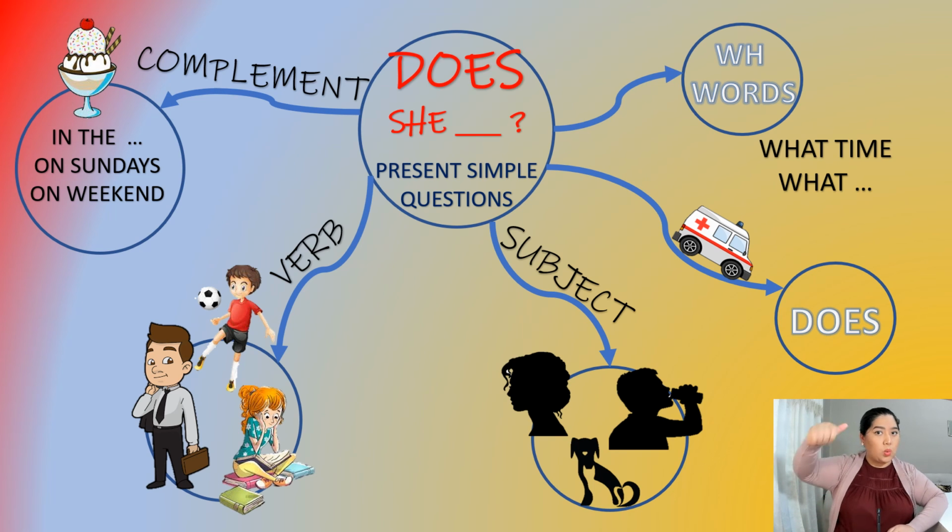One more time. Wh- word. Does. The subject, he, she, it, or a singular noun. Then the verb, always in infinitive form. And a complement. And that's it. Now you're ready to ask questions. Here we go. Take notes.